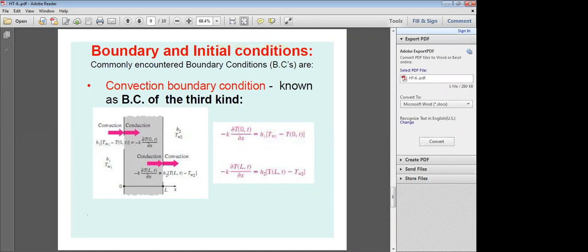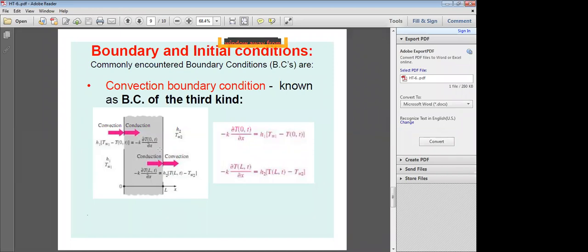So convection heat transfer is equal to minus kA dT/dx at x equal to 0 at a given time t. With A as unit area, per unit area it is minus k times 1 times dT/dx at x equal to 0 at the given time t. This is the variation of temperature with respect to x.